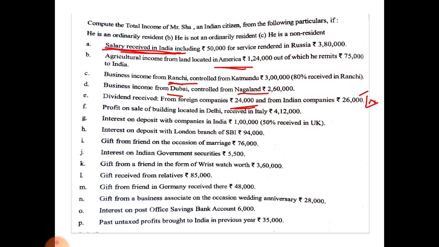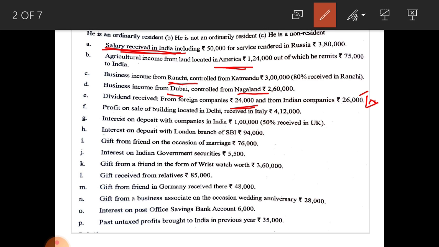Next one, profit on sale of building located in Delhi received in Italy. Here profit accrued in India because the building is situated in Delhi, received in Italy. Irrespective of where you received the income, you have to consider where it accrued. It accrued in Delhi, that is why 4,12,000 is taxable in the hands of all three categories.